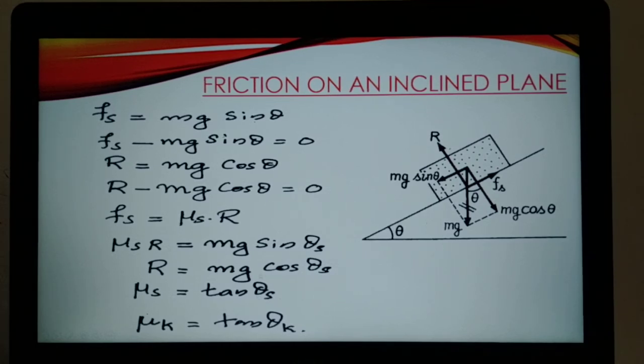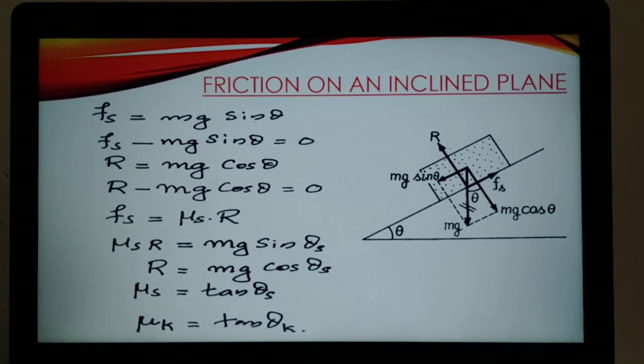So the minimum angle of inclination, we are increasing theta gradually, and for a minimum angle of inclination, the body placed on it just begins to slide down. For a minimum value of inclination, the body placed on it just slides down, and that particular angle is known as the angle of repose. So the angle of repose is the minimum angle of inclination at which the body placed on it just slides down.